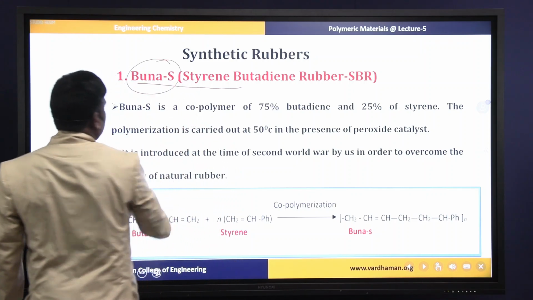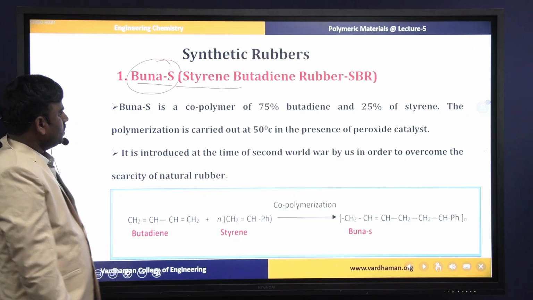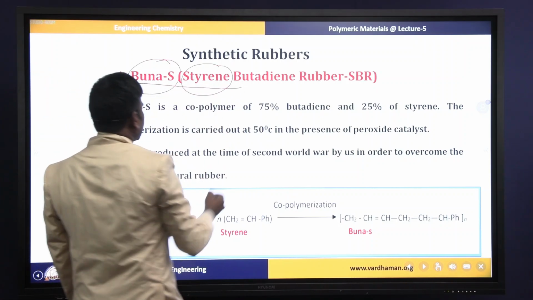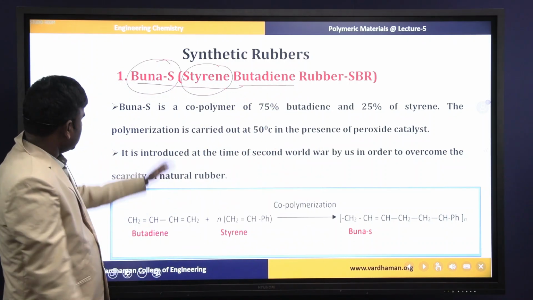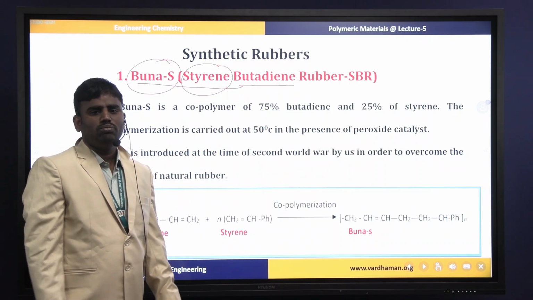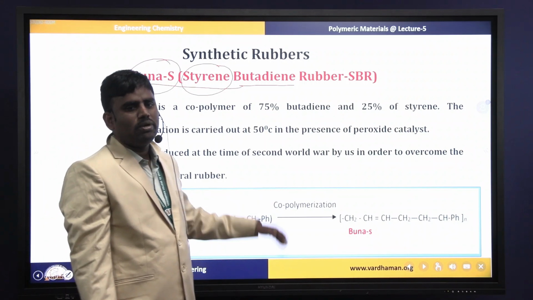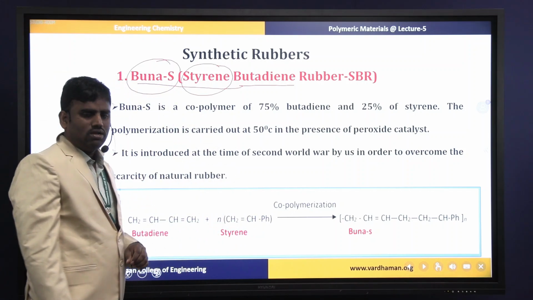Buna S rubber is also known as styrene butadiene rubber. So in the name only it is there. One of the monomers is styrene and the other monomer is butadiene. With these two monomers we are going to synthesize the Buna S rubber. So Buna S rubber is a copolymer. Why is it a copolymer? It is made up of two different monomers. That's why Buna S rubber is a copolymer.